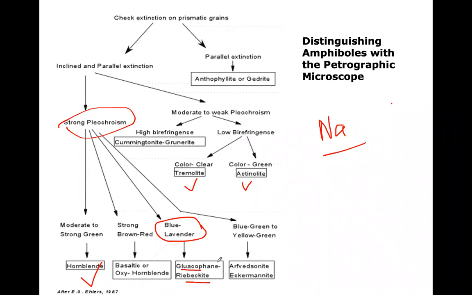So these are some examples of sodic amphiboles which are formed under high pressure conditions. So how are these high pressure conditions formed in the crust? Tell me someone. How can these high pressure conditions be found?